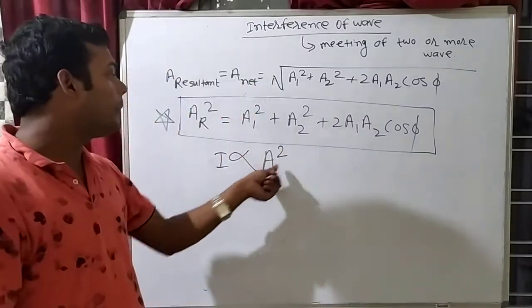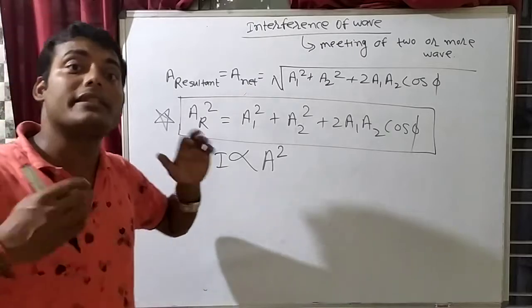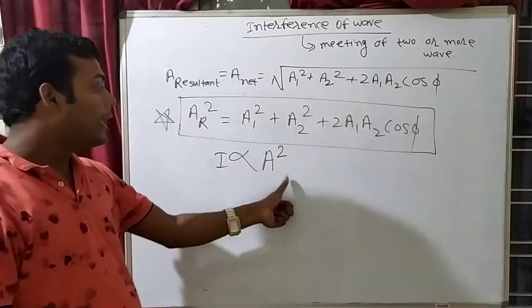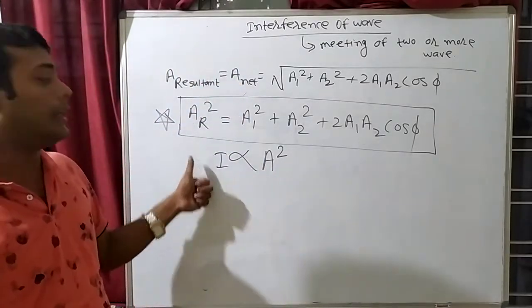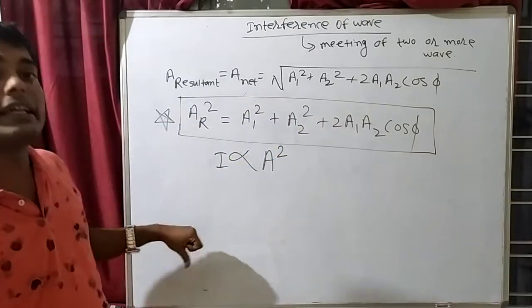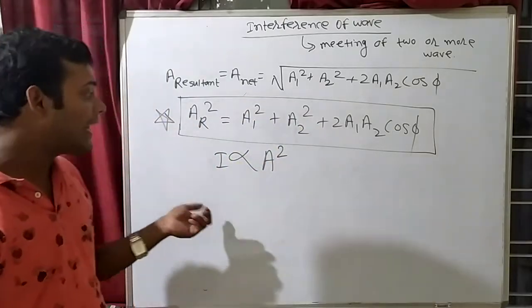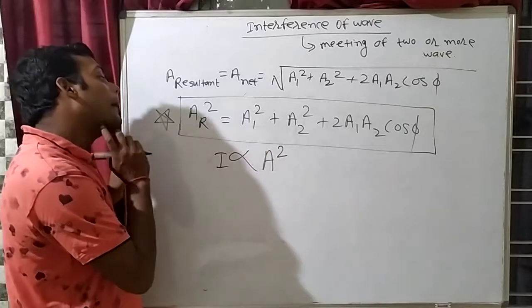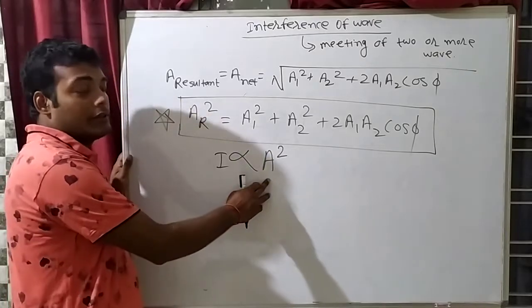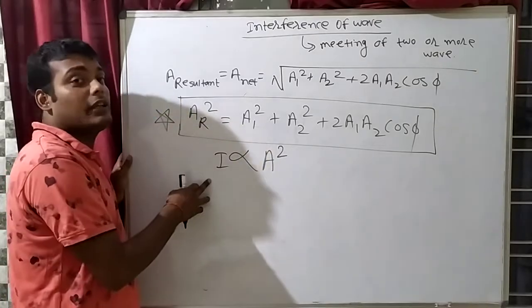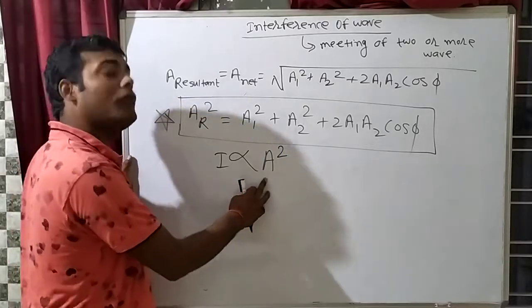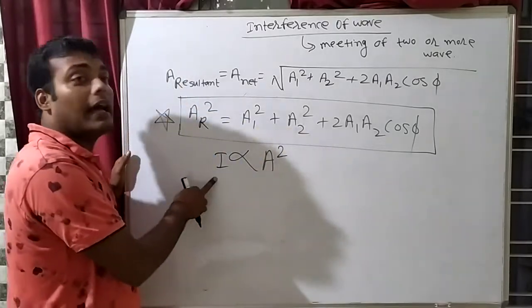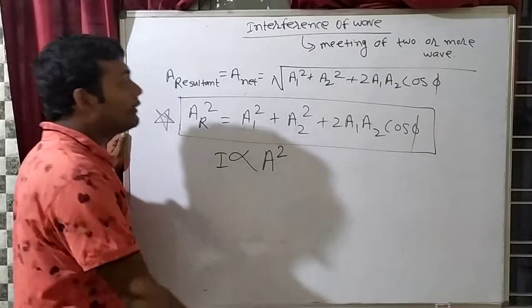If your amplitude will be more, intensity will increase. That means intensity of the sound will be more. If amplitude will increase, intensity will increase. If amplitude will decrease, intensity will decrease. This is direct proportion. That means if amplitude will become 2 times, so 2 ka square, intensity will become 4 times. If amplitude will increase 3 times, 3 ka square, 9. That means intensity will increase by 9 times.